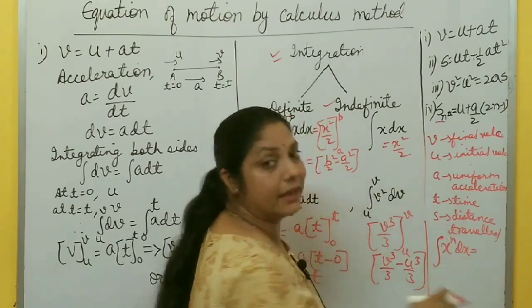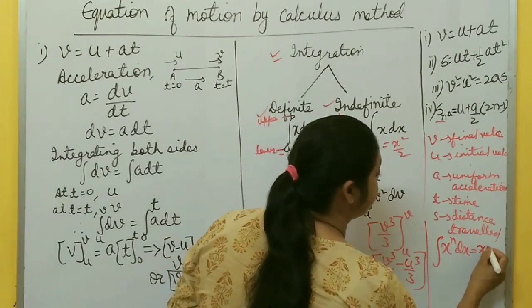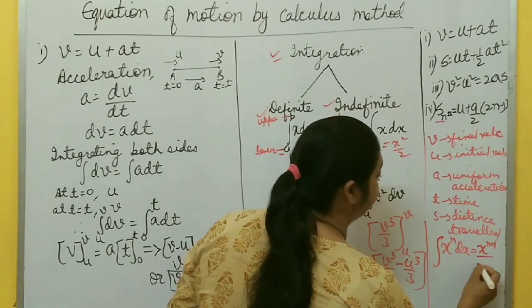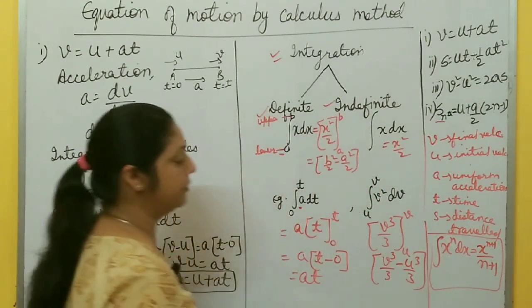X to the power n, x square, x cube, x4. So integration of x to the power n is x to the power n plus 1 divided by n plus 1. This one is a very important formula. You must note it down, right?